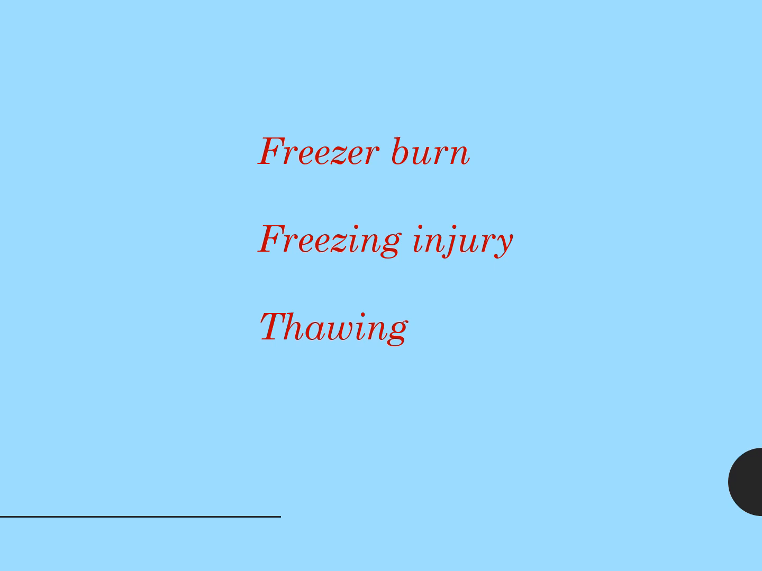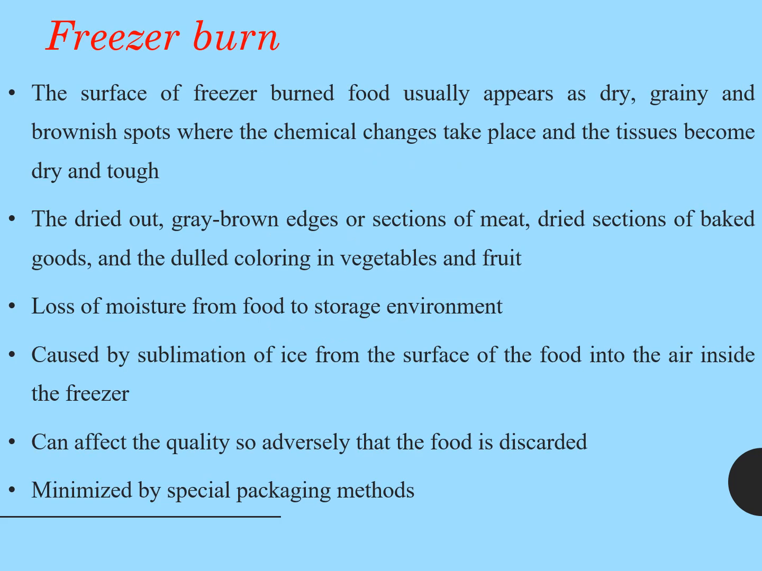First one is freezer burn, second one is freezing injury, and then thawing. Freezer burn is an injury caused by an improper freezing process on the food. The surface of freezer burned food will be dry and grainy, with brownish spots. At those spots chemical changes take place and the tissues become dry and tough. The dried out grey-brown edges or sections of meat, dried sections of baked goods, and dulled coloring in vegetables and fruit are all termed freezer burn.